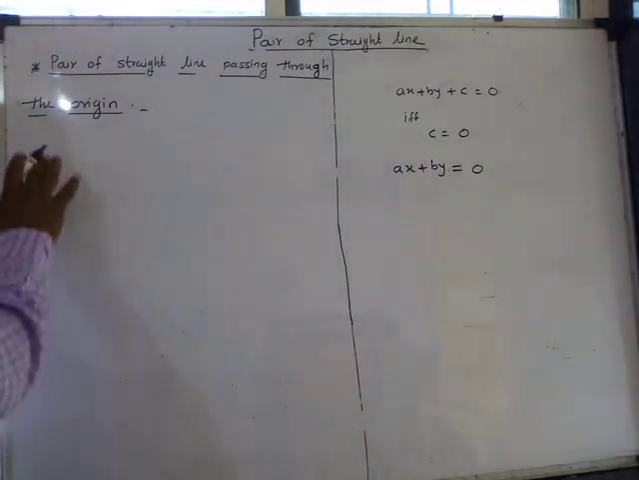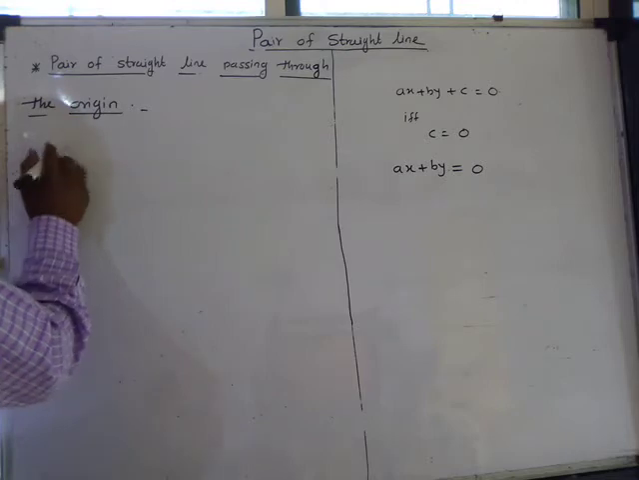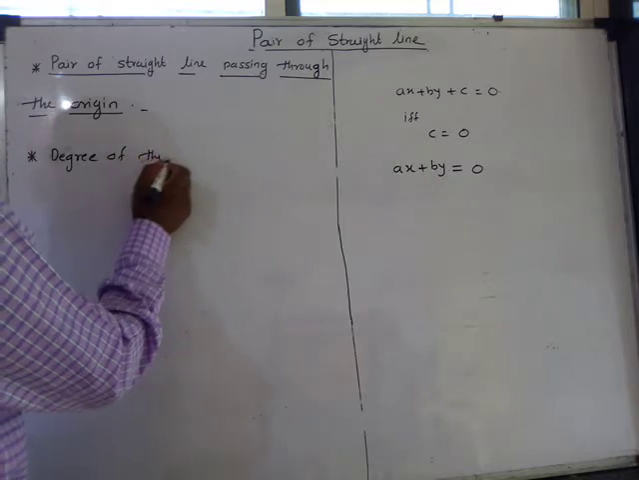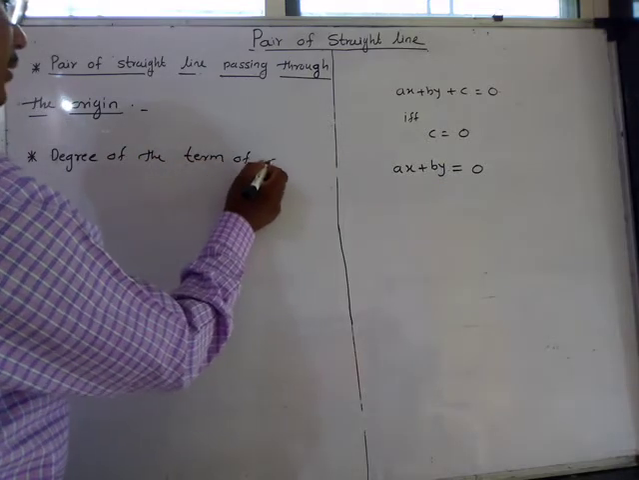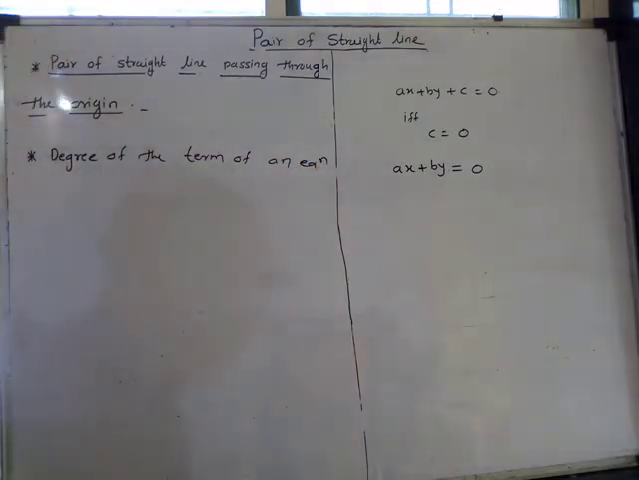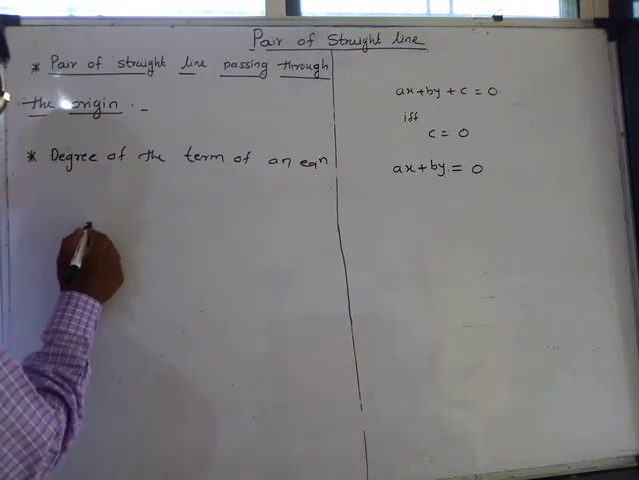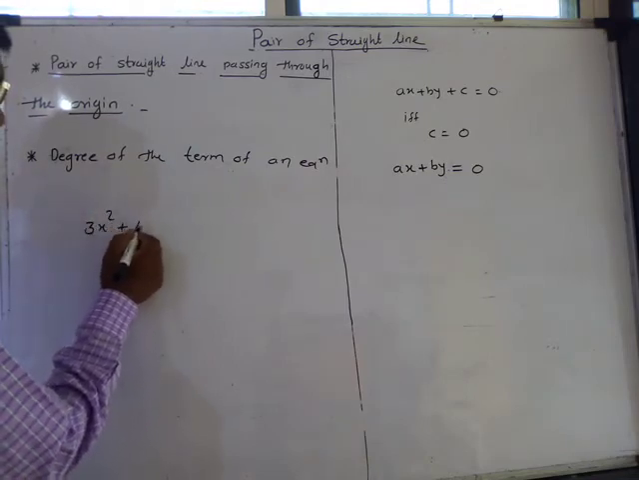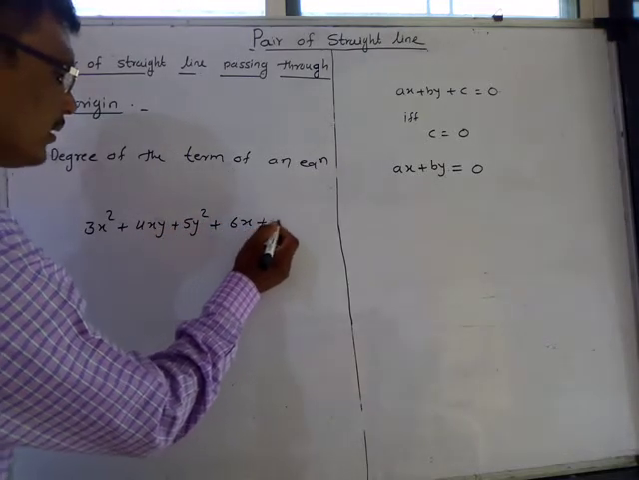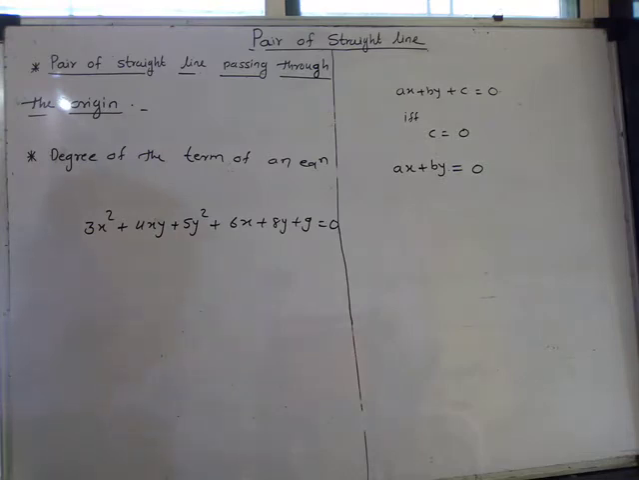The first term is the degree of each term of an equation. एखाद्या समीकरणामधील पदाची कोटी म्हणजे काय. समजा हे एक समीकरण आहे 3x² plus 4xy plus 5y² plus 6x plus 8y plus 9 is equal to 0. Suppose that this is one of the equations.